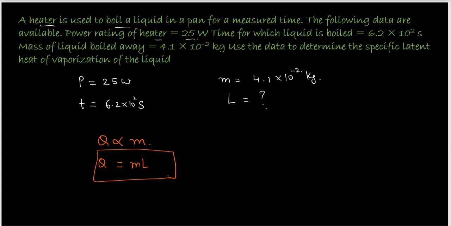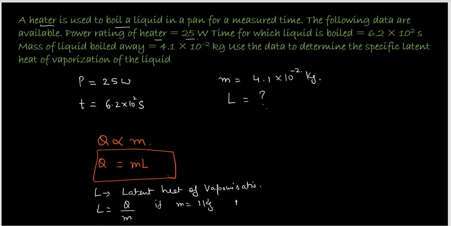So what is L? L is your specific latent heat of vaporization. And how would we define it from here? We would say L is equal to Q over M. So if the mass is just 1 kilogram, then what is L equal to? That's just Q. So this gives me the definition for latent heat of vaporization.